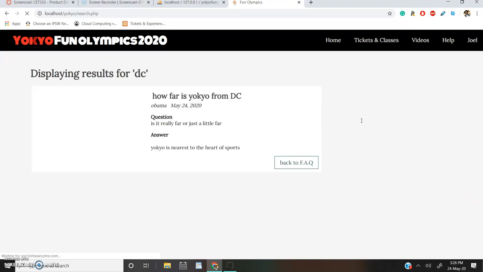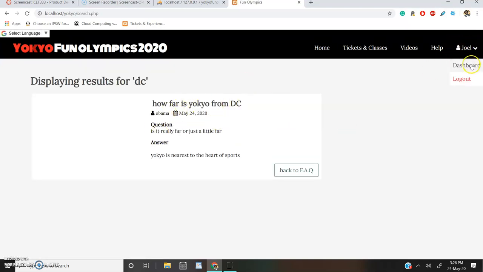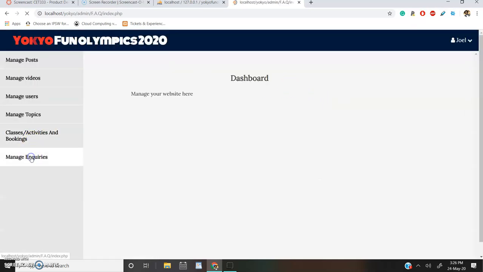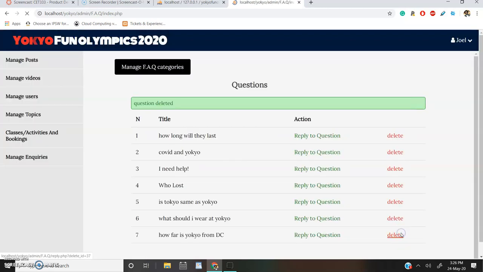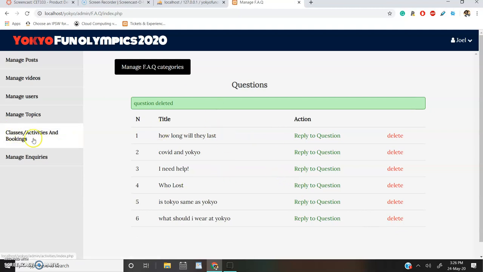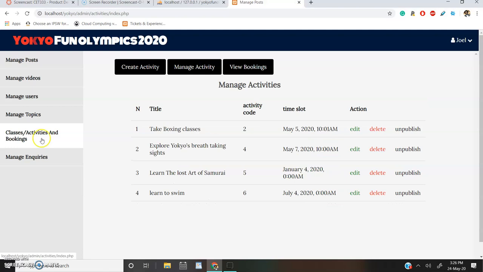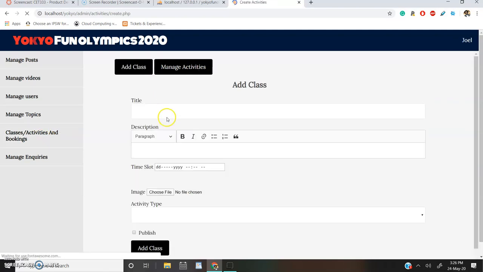They'll know if their answer's been answered. And of course, we can proceed as administrators to delete questions that have been asked if we don't need to see them anymore. Another thing we can also do as administrator is we can create activities or classes.